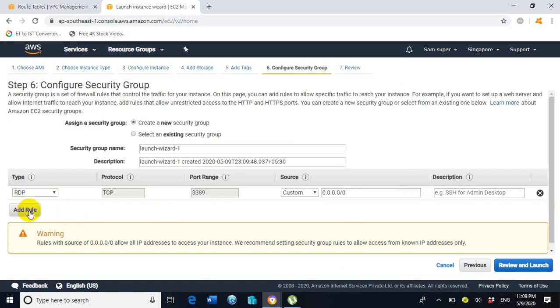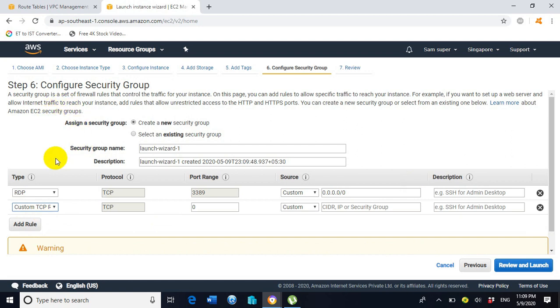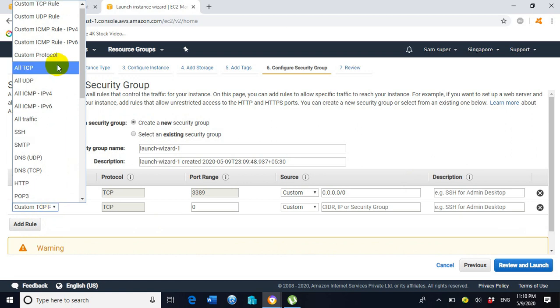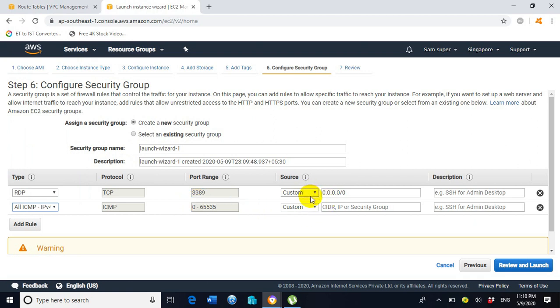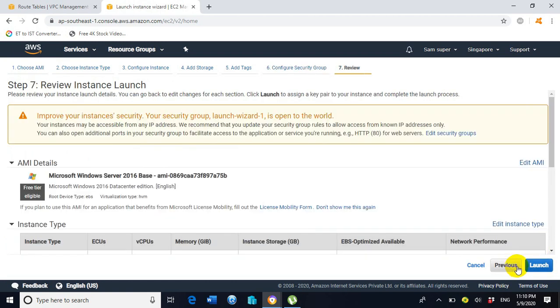So here we are redirected towards step number 6, configure security group. Click on add rule, and we will get a rule. We need to select a rule, all ICMP IPv4. Under the source, select anywhere, click on review and launch.